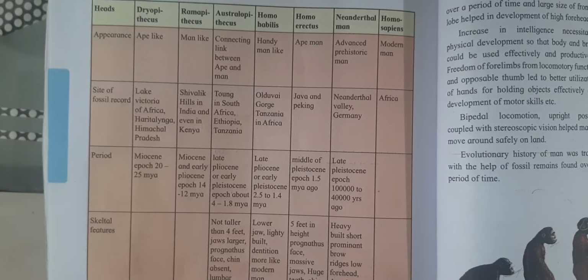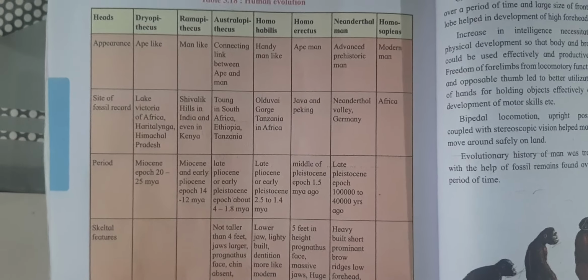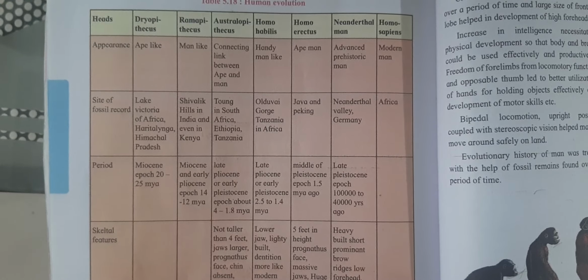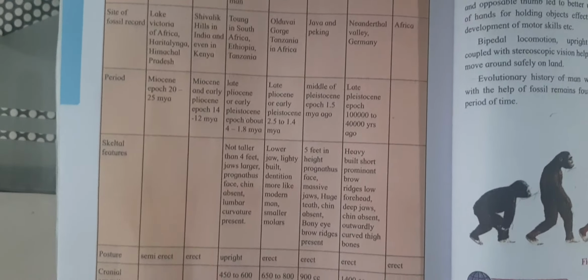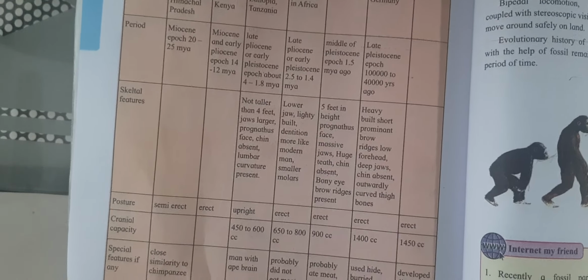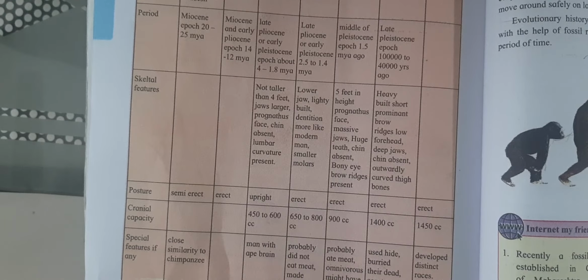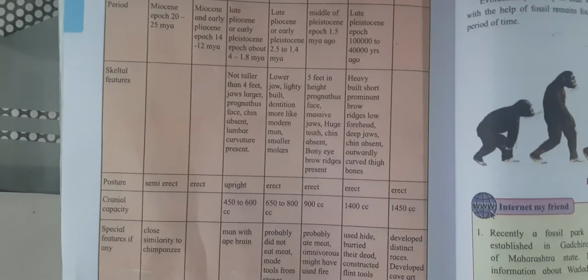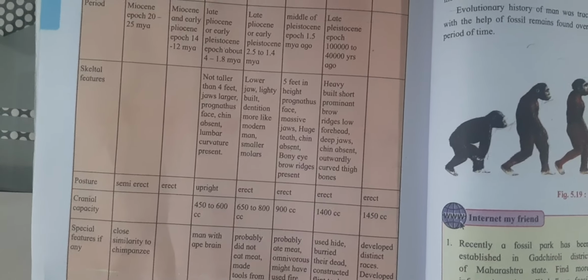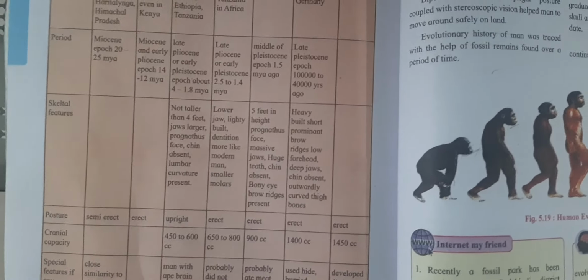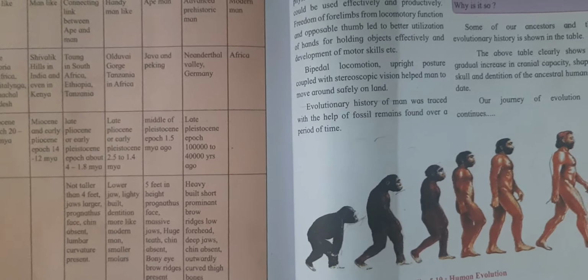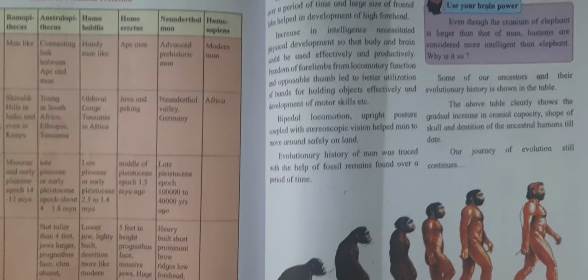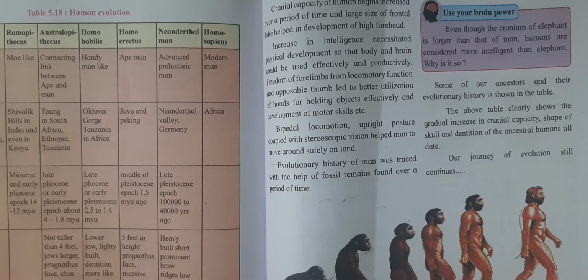Now, where the fossils were found is also given. This chart tells us all about human evolution. Special features, posture, cranial capacity, and any other special features are given in this chart. This is how we can study human evolution, and we can understand the different stages of development of humans.